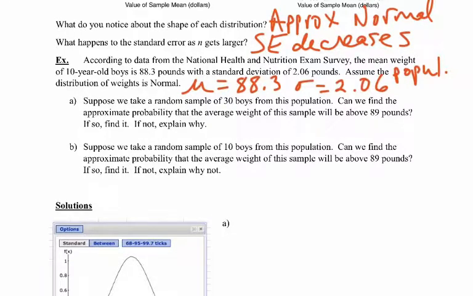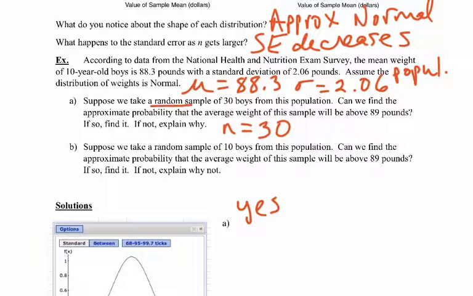So the first part, they're asking us if we can find the probability that our sample of 30 boys, the mean for that sample, will be above 89 pounds. Note that the sample size n is 30. So regardless of what the population is doing here, we could go ahead and apply the central limit theorem because the sample size is large enough. And let's be a little more specific. Does the central limit theorem apply? Yes, it does.